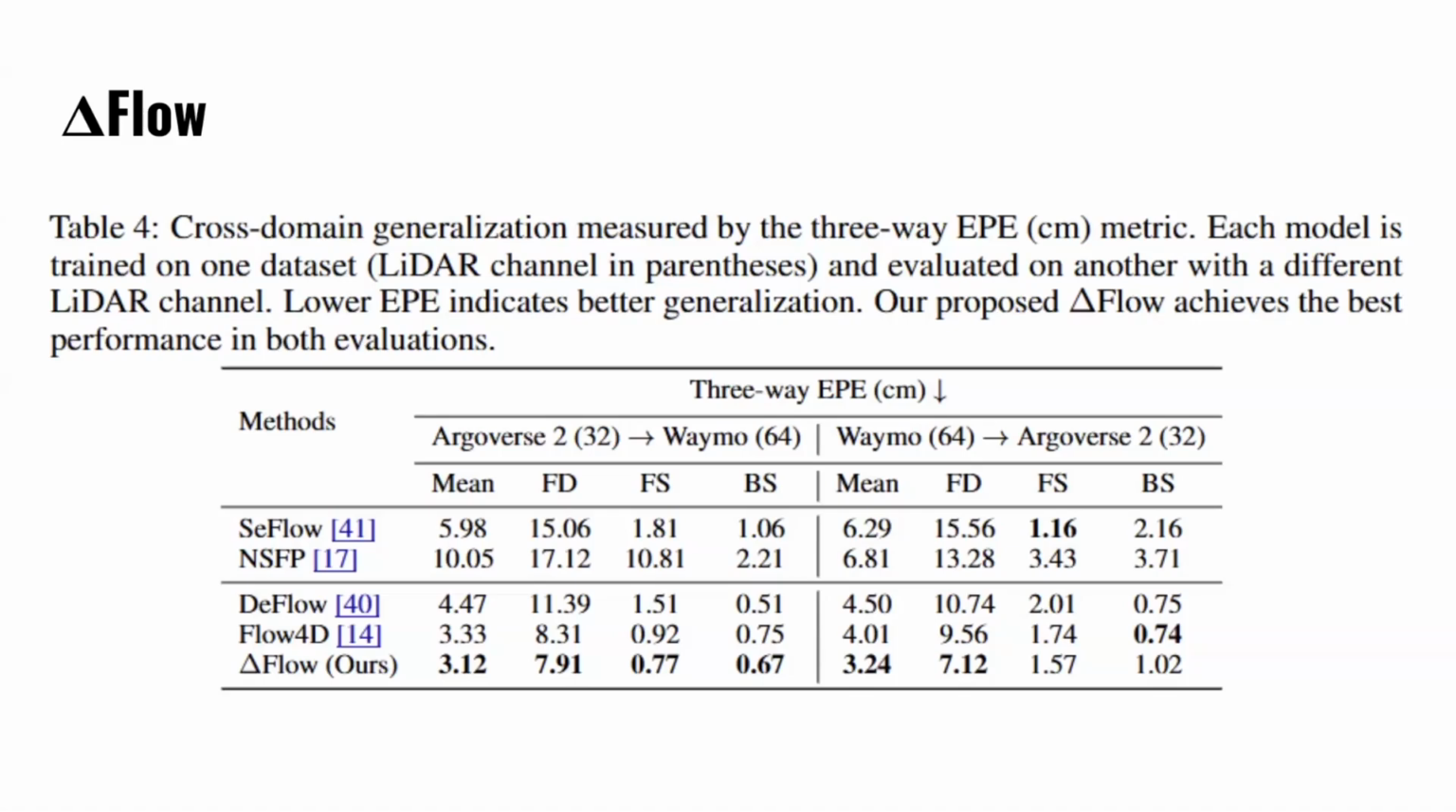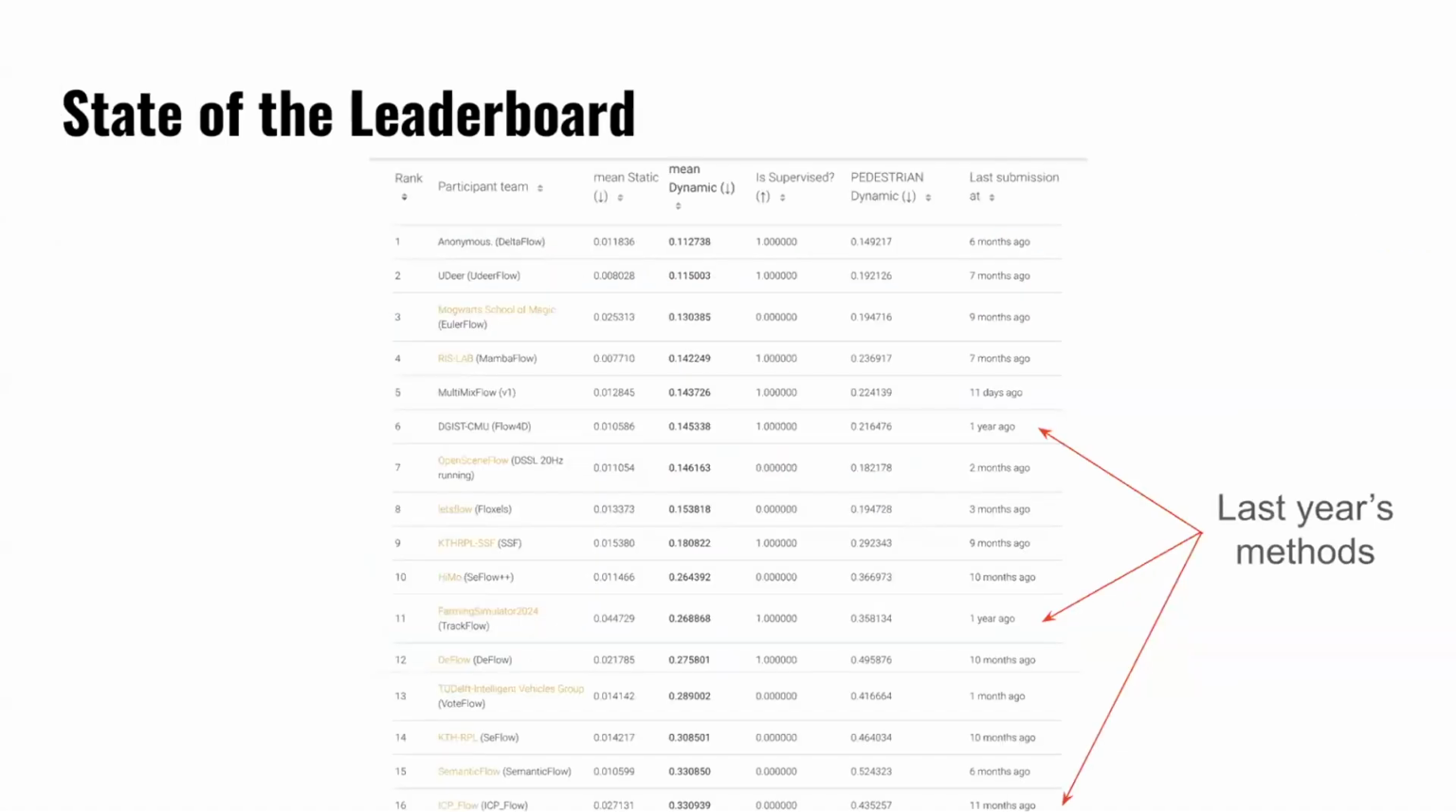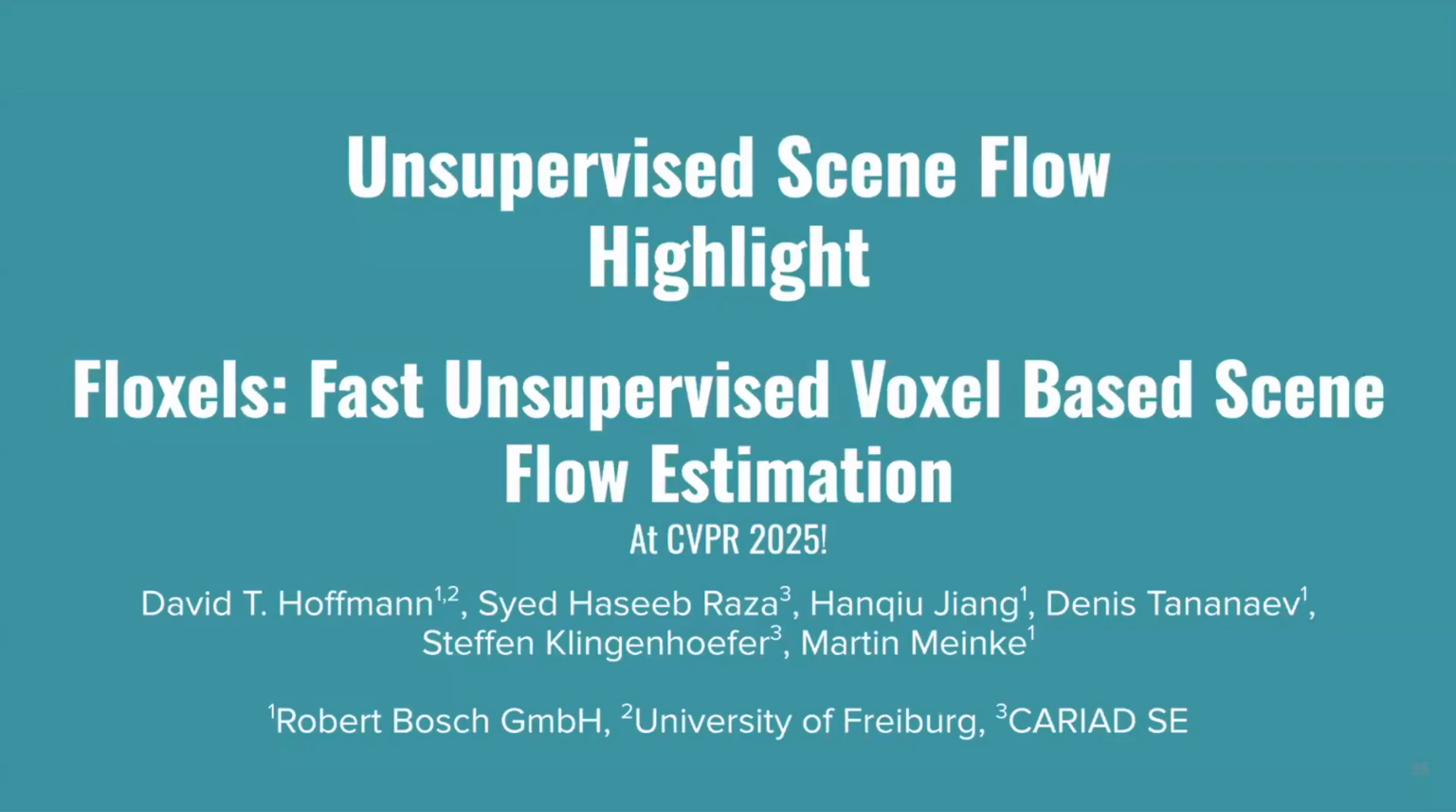And so with that, I will transition into the unsupervised track. So again, this is the state of the leaderboard. It turns out for unsupervised methods, our own Euler flow is actually still state of the art. No one has turned out to beat that. But I instead want to highlight another method that is at CVPR this year, which is just as good. It is very close. It is Floxels, and Floxels has performance that is within a few percentage points of Euler flow.